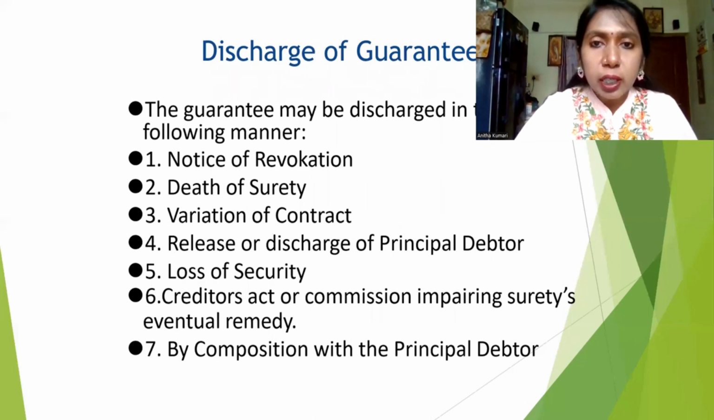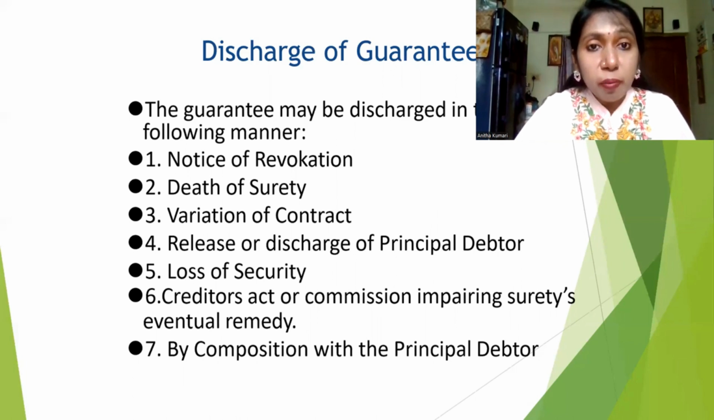So discharge of contract occurs based on the notice of revocation, death of surety, variation of contract, release or discharge of principal debtor, loss of security, creditor's act and commission impairing the surety's eventual remedy, and by composition with the principal debtor. So what do you mean by discharge? In what ways?